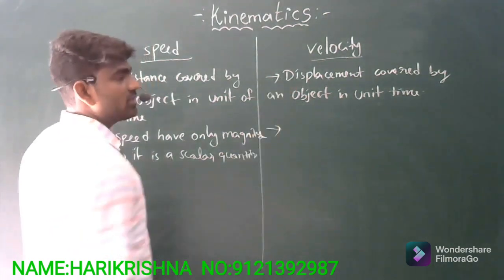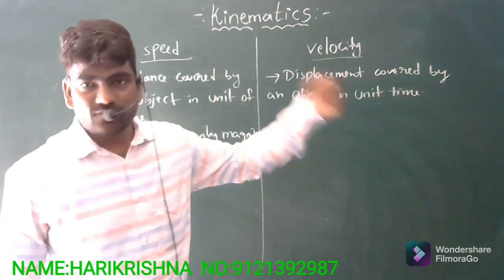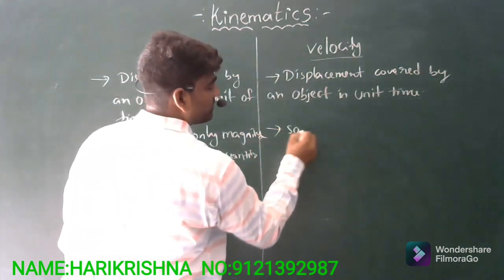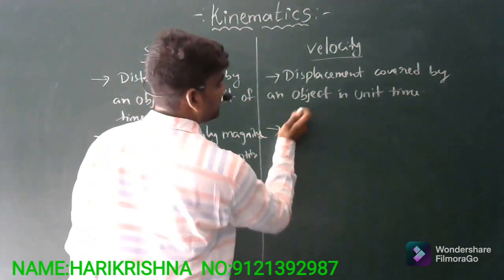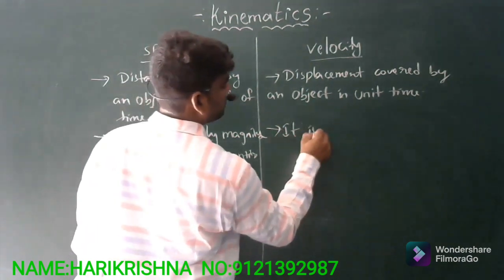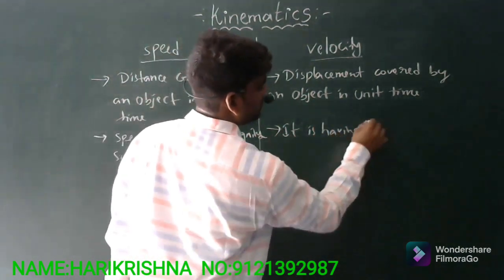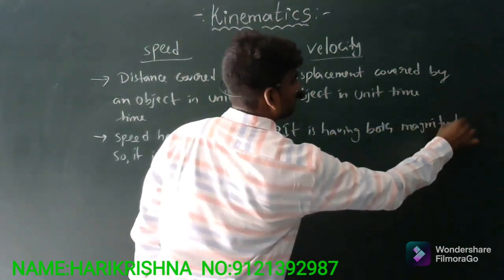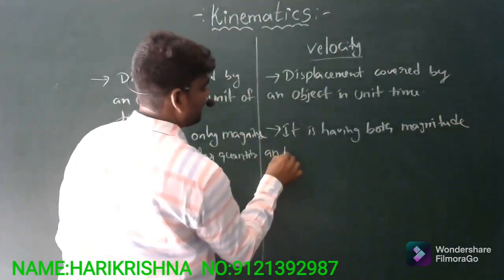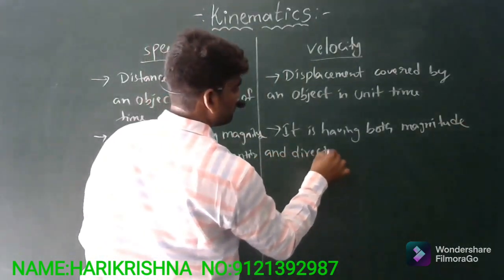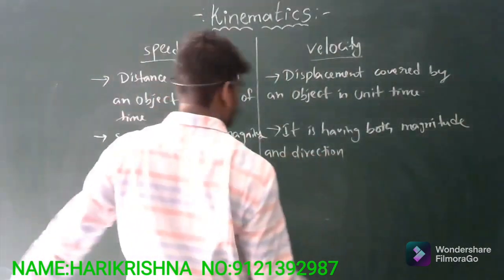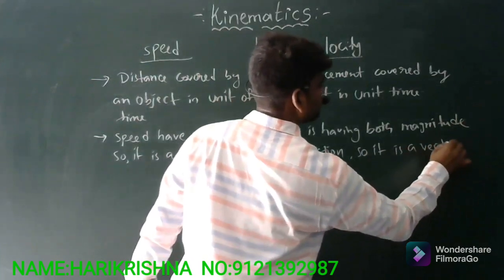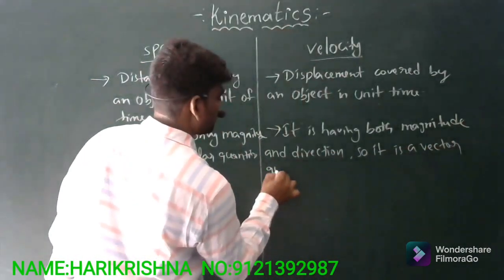Whereas velocity is displacement divided by time, and it has both magnitude and direction. So it is a vector quantity.